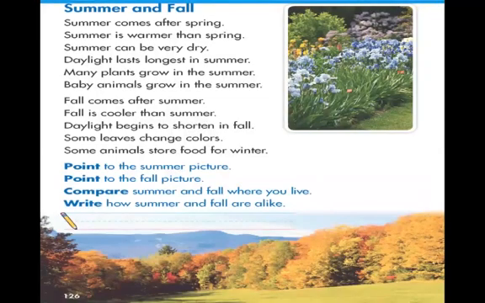Now, I want you to open the book again, page 126. What are the main points in fall? First, fall comes after summer. Fall is cooler than summer. The daylight begins to shorten. Leaves change color. Animals store food.